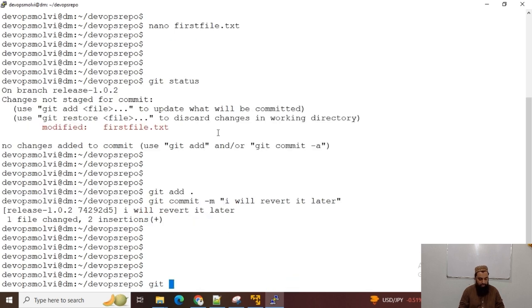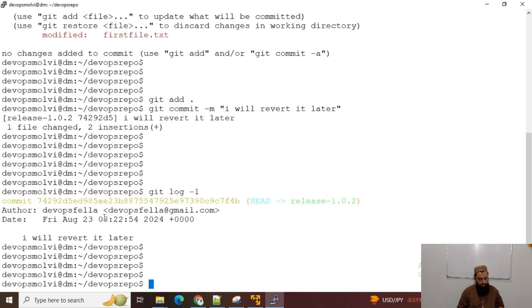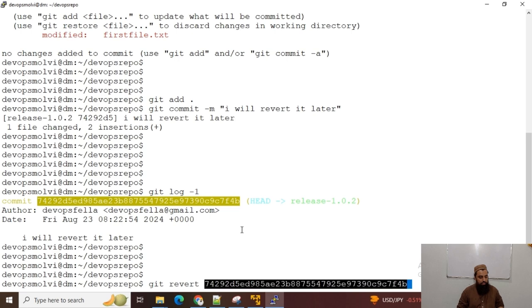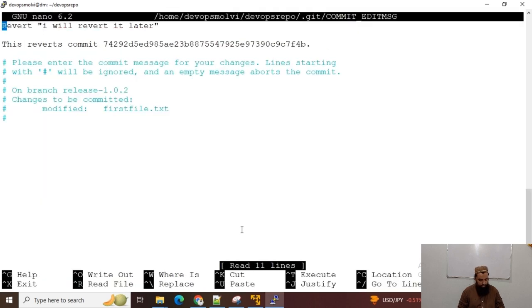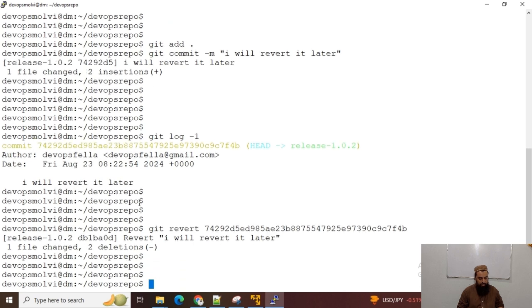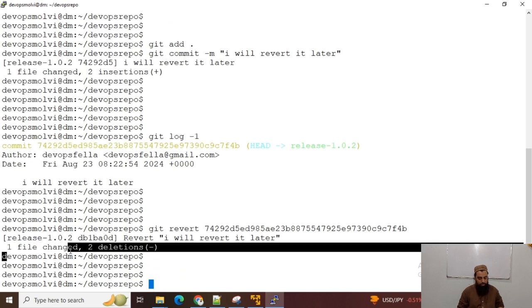Now I can see the git log -1, and I want to revert it now, so I can use git revert and the commit id. This is the commit id, and I will revert it. So you can see the file has been changed and the commit has been reverted.